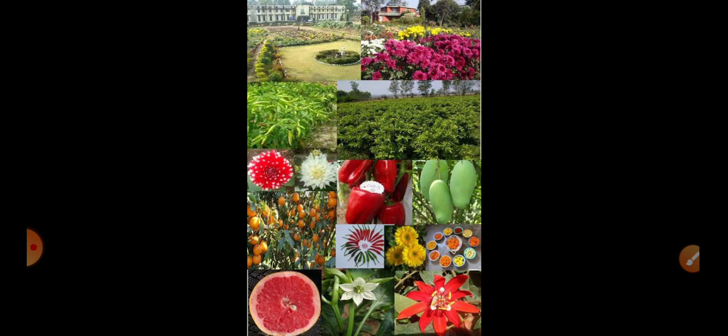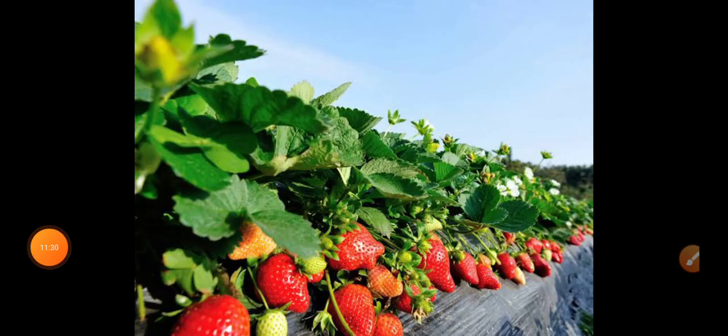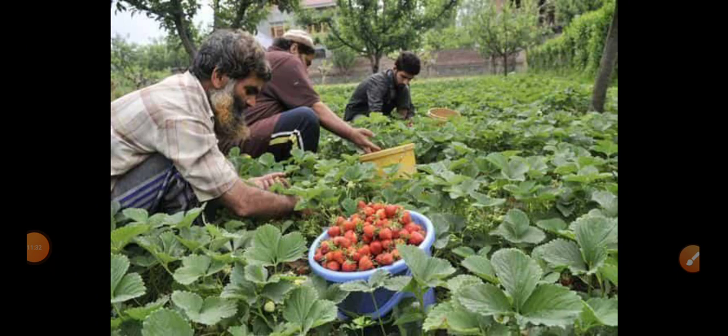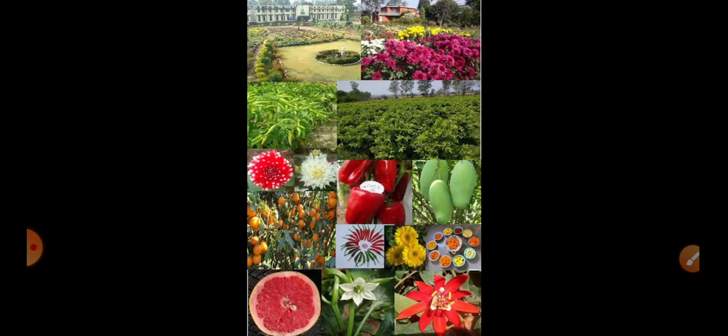Different types of fruits may be there, vegetables are there, then flowers are there. All these together are known as horticulture. So horticulture includes cultivation of different types of fruits or vegetables or flowers. So these are the different aspects of agriculture.